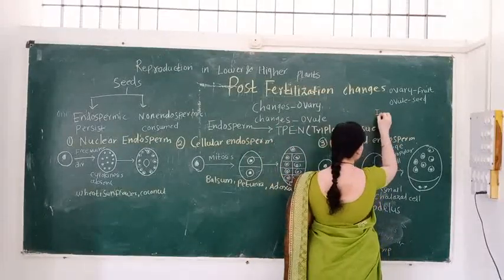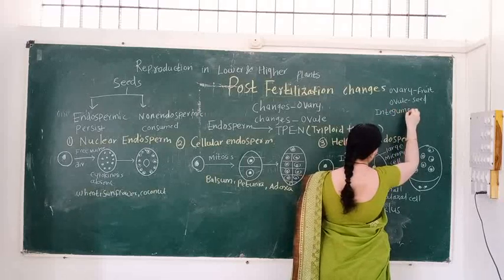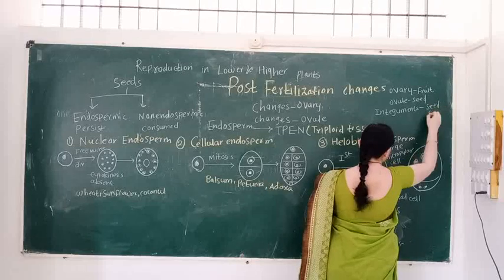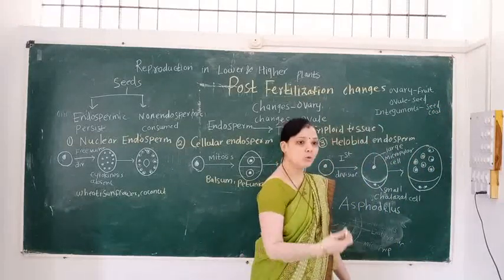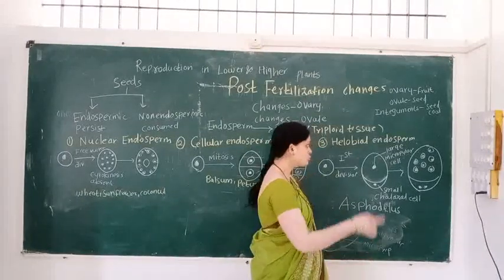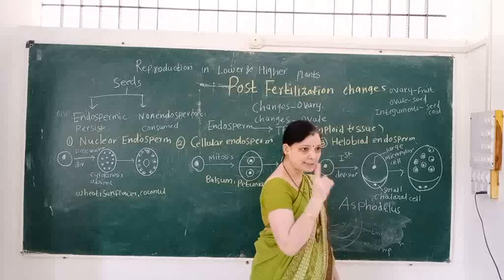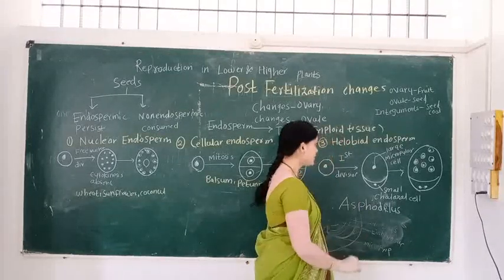Then the integuments of the ovule are converted into the seed coat. In angiosperms, the ovule is bitegmic, so the outer integument is converted into the testa and the inner integument is converted into the tegmen.